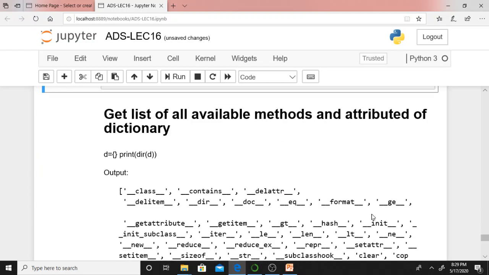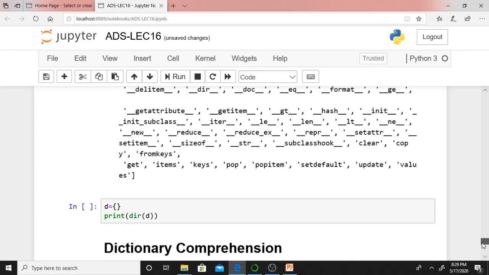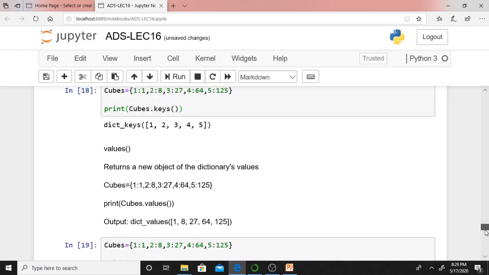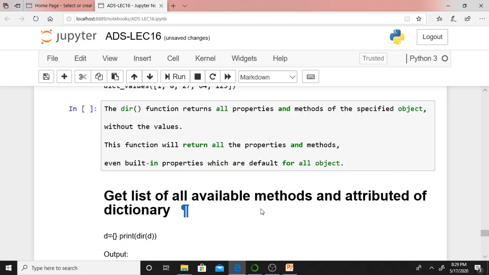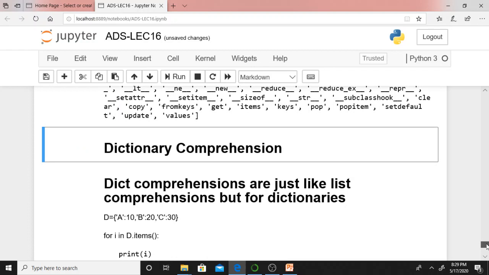The dir function: if you want to get a list of all available methods and attributes of a dictionary, you can get it. We discussed update, popitem, keys, items, and get, isn't it? How can I display that? Just create an empty dictionary and pass it to the dir function and print it. It will display the list of all available methods and attributes of a dictionary by using this simple code.